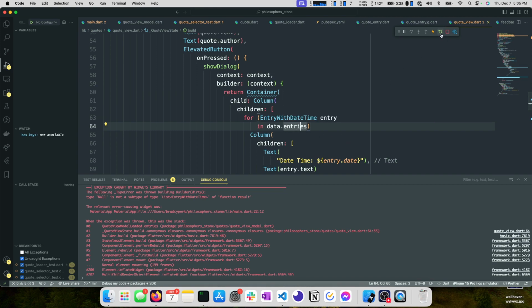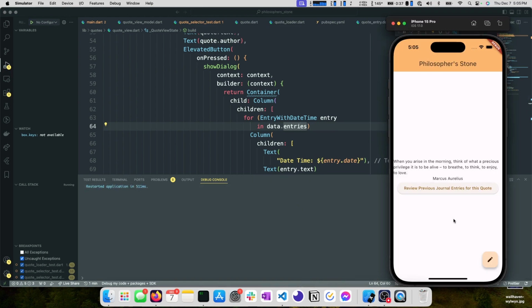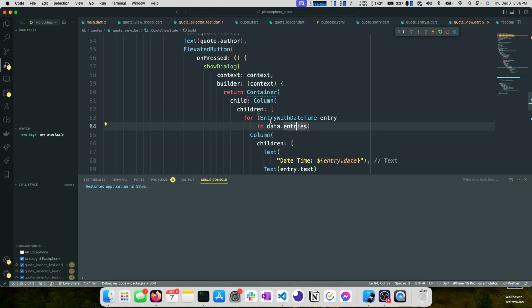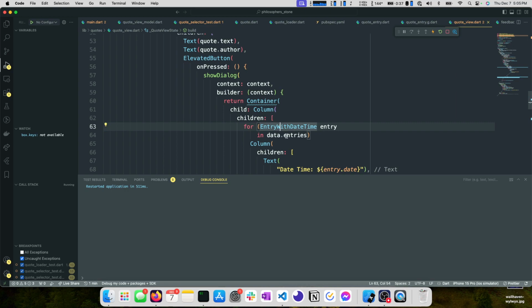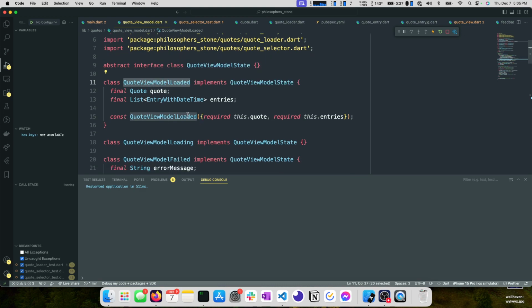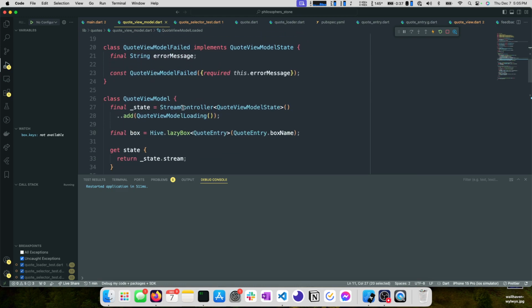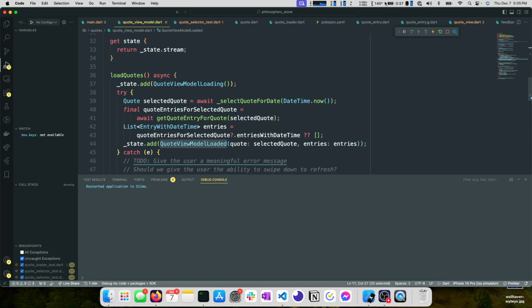I'm going to restart our application and make sure I didn't just mess something up with our application state. Okay, I definitely did. That's fine. So I had to restart here because our state changed. This quote view model loaded, this class changed. And to make our application fully aware of that, we needed to restart our application.